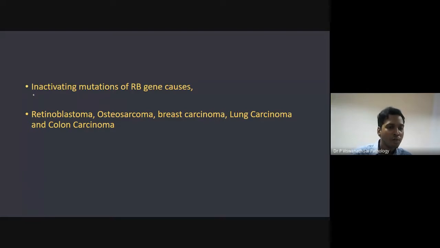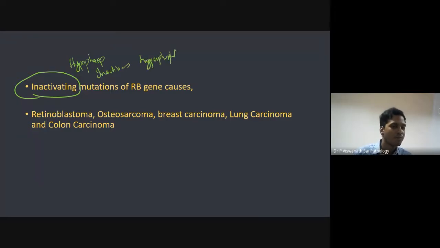So inactivating mutations, obviously, because they're usually hypophosphorylated. When they're active, they have to be hypophosphorylated. When they're hyperphosphorylated, they'll become inactive rather. So you have RB. Actually, RB, the word stands for retinoblastoma.